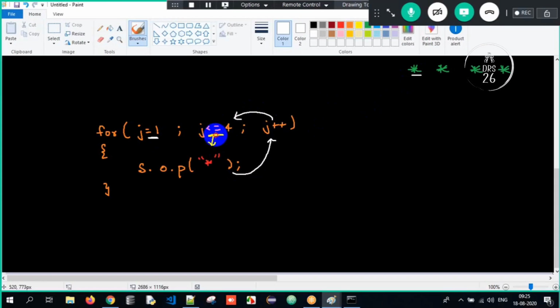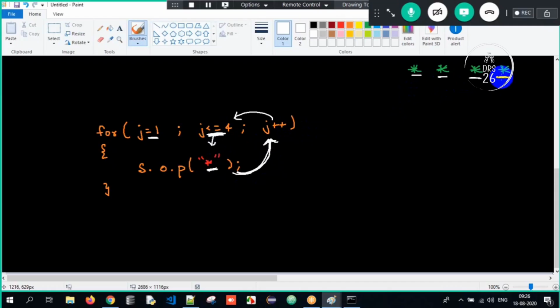Is 2 less than or equal to 4? Yes. Again print star. Again goes back. It will become 3. Is 3 less than or equal to 4? Yes. Print star. Okay. Again goes back. What is j plus plus? J plus plus is becoming 4. Is 4 less than or equal to 4? Print star. So I know to print one complete row here.